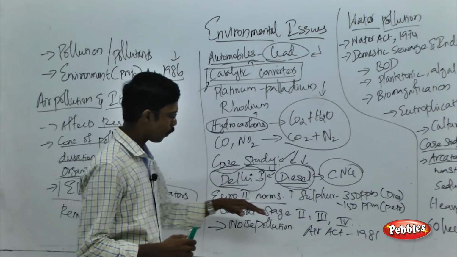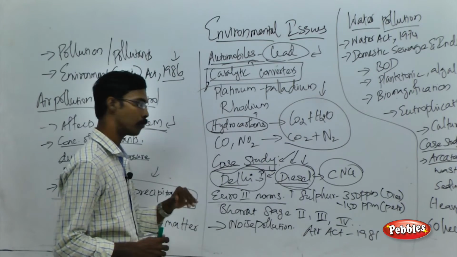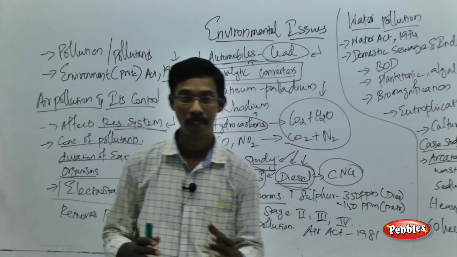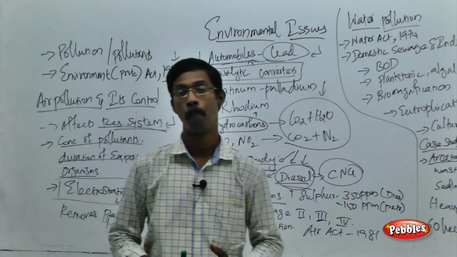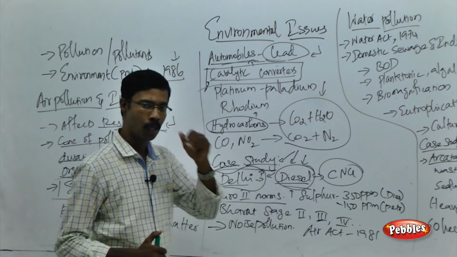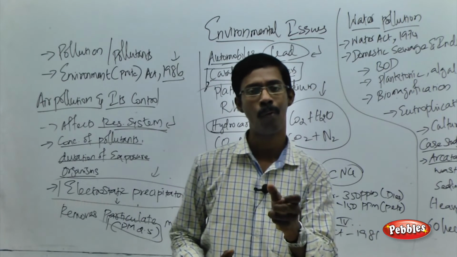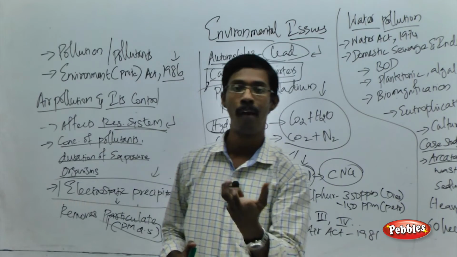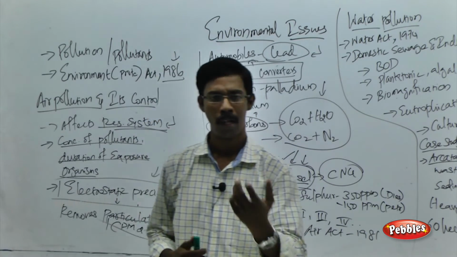You should also know these terms: Euro 2 norms, Euro 3 norms, BS1, BS2, BS3, BS4, Bharat Stage, which is what BS stands for. India has followed the Euro norms to set the level of pollutants released into the atmosphere.